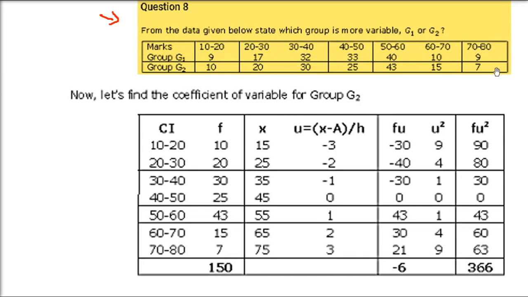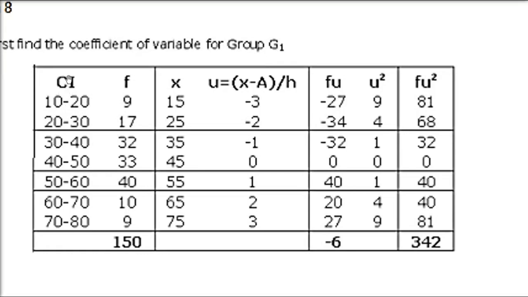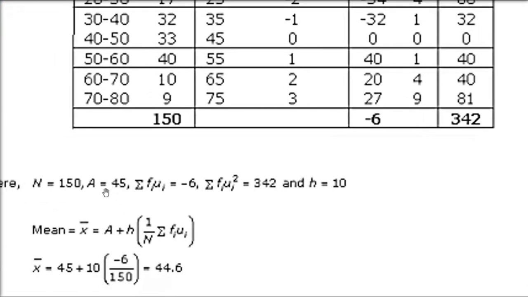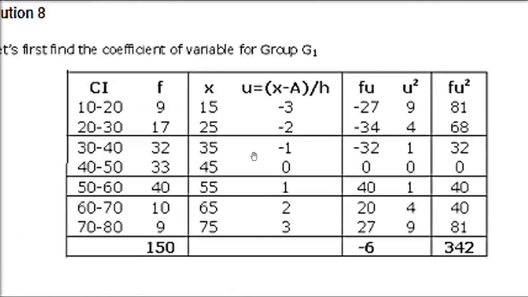First I am taking the first group, the first two rows, and writing it in tabular form. We don't have x here, and since the data is continuous, we add the lower limit and upper limit and divide by 2: 10 plus 20 by 2, 20 plus 30 by 2. Then we take the assumed mean and divide by h. We call it u. The assumed mean is 45 and h we take as 10.